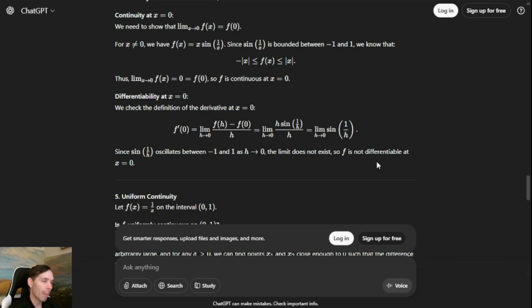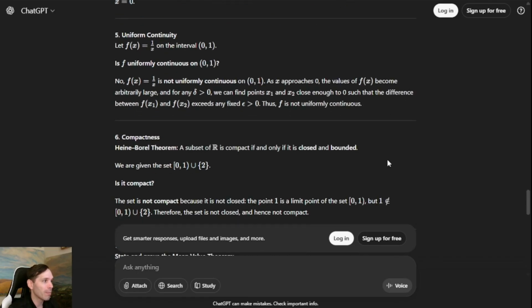Yeah, I mean, maybe they could have been a little more explicit about what they meant by sine of 1 over h oscillates between -1 and 1, but I think this is a solid enough answer that I will also give this one full marks. So congratulations, 10 out of 10 on that problem.